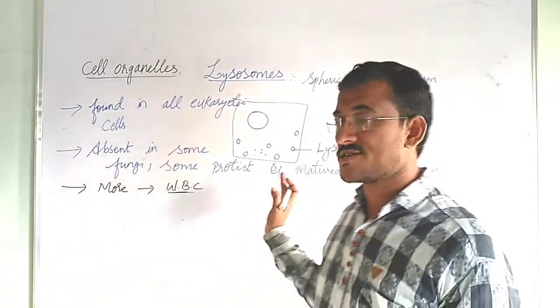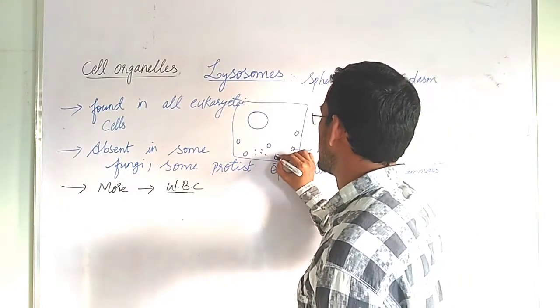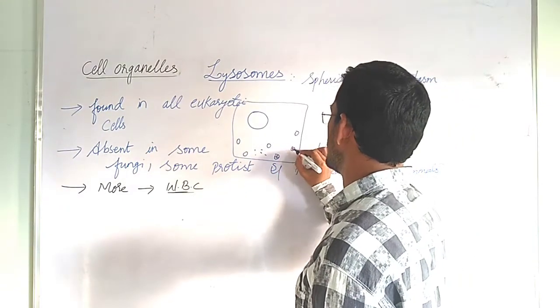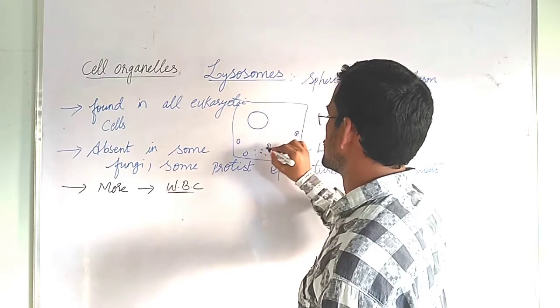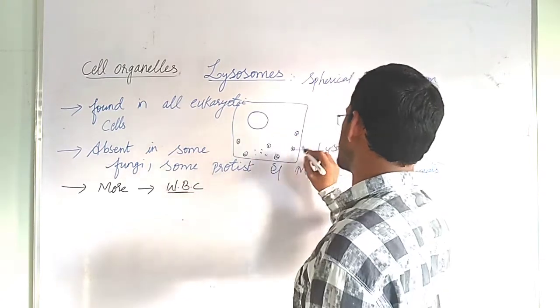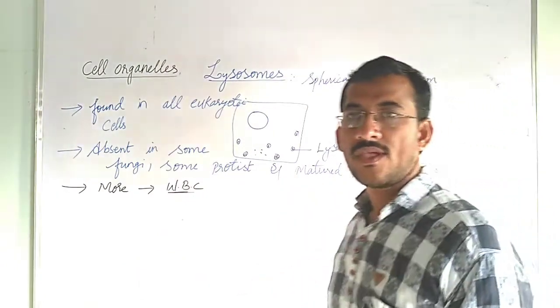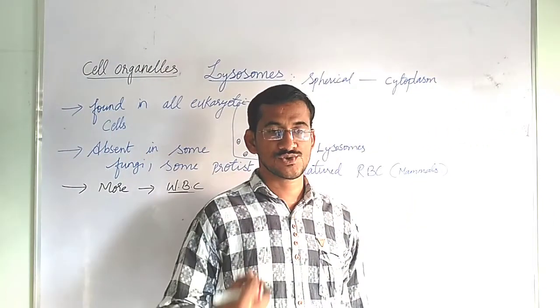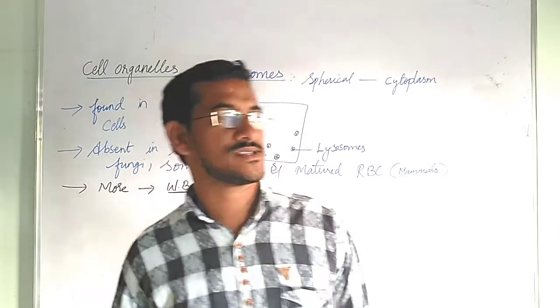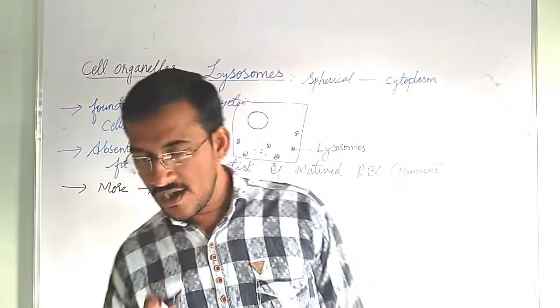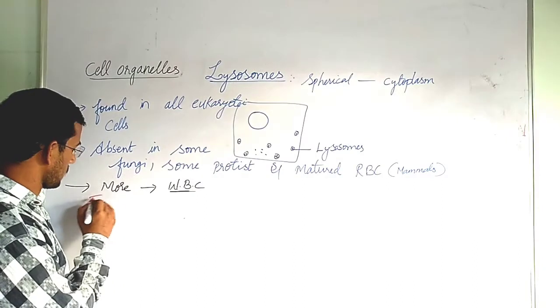These are spherical structures which contain enzymes. They have destructive enzymes, which help in destroying the unwanted things or undigested things or foreign particles.